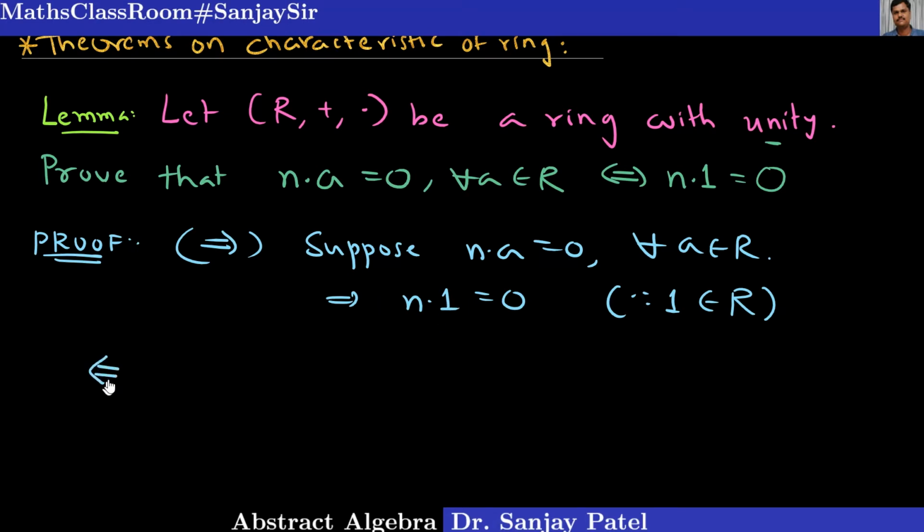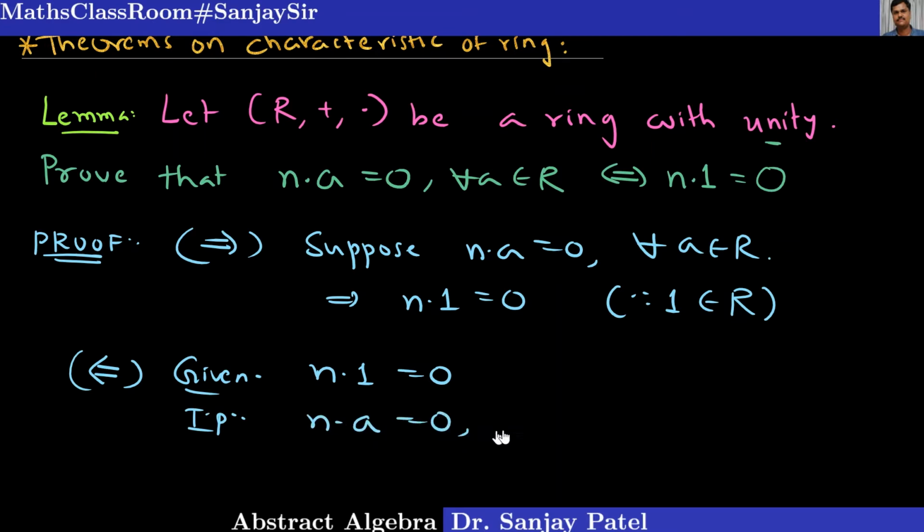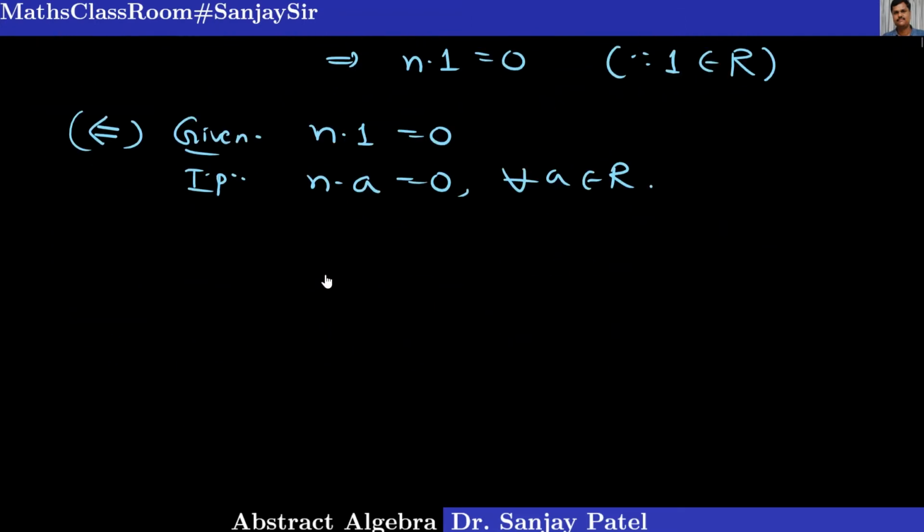Now the reverse. We are given that n into 1 equal to 0. This n is a fixed natural number. And now I want to show that n into a equal to 0 for every a belongs to R. So let me take an arbitrary element a and start like this.